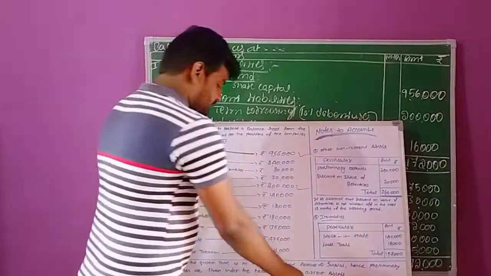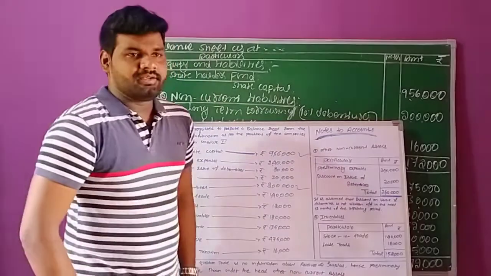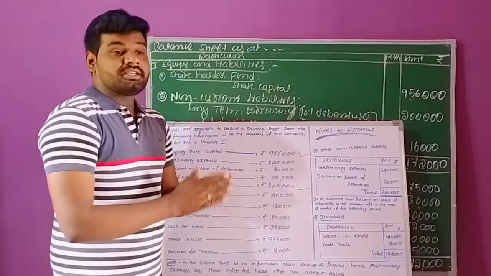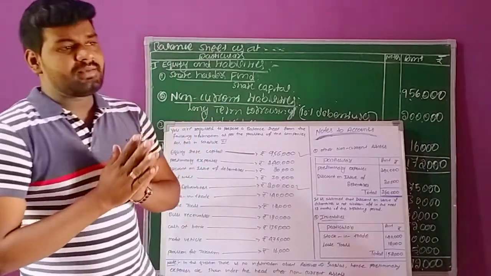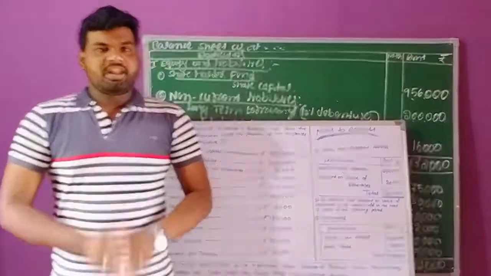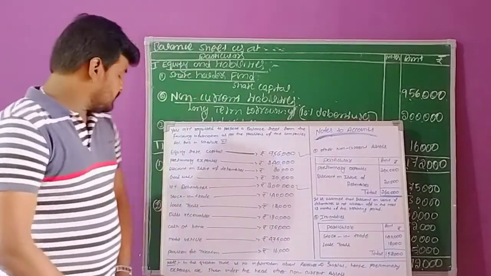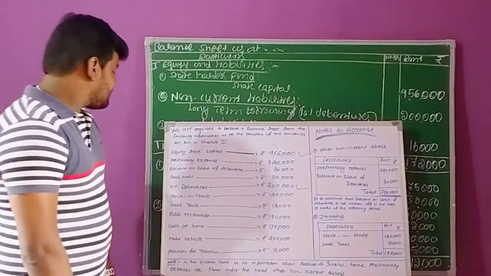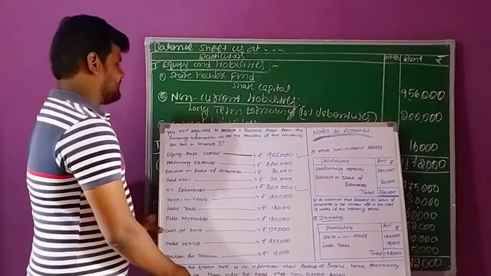The next, the third headline, is current liabilities. Those liabilities which are settled within a 12-month period, such liabilities we can record under current liabilities. Further related to current liabilities, there is a transaction like provision for taxation.